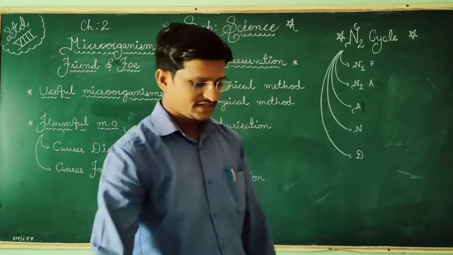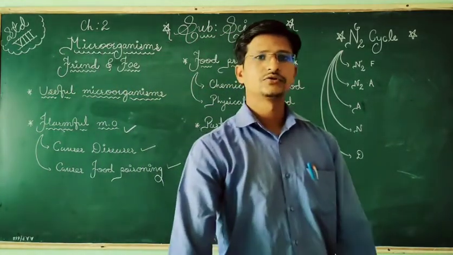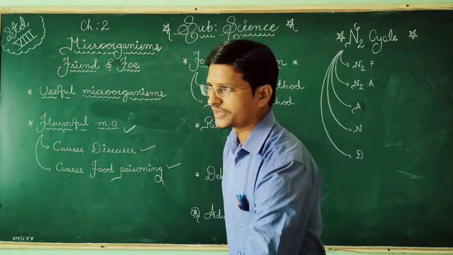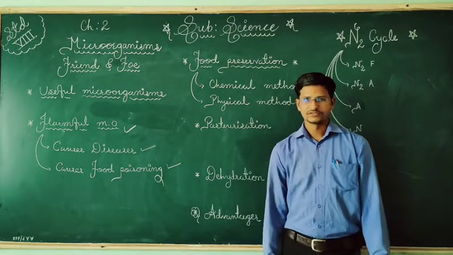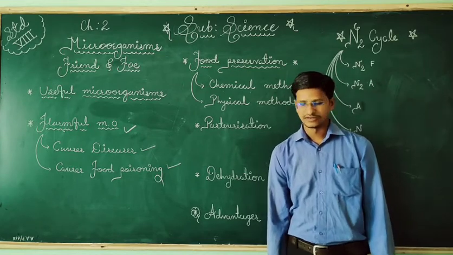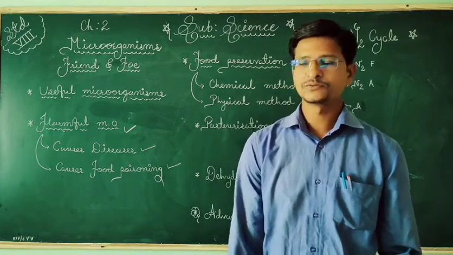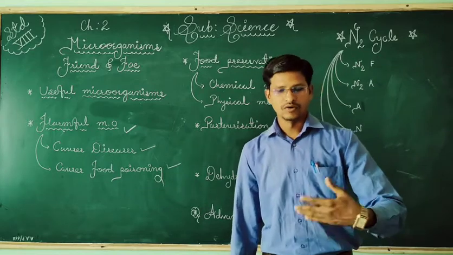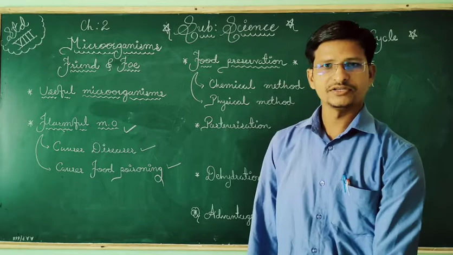So the next topic is food poisoning. Microorganisms also cause food poisoning. Now, what is food poisoning? The food gets spoiled. If you are keeping food outside for a long time, what will happen? The food becomes poison, becomes spoiled. That's very dangerous if we have this type of spoiled food. We will vomit. So this is about food poisoning, and let's see the definition of food poisoning.